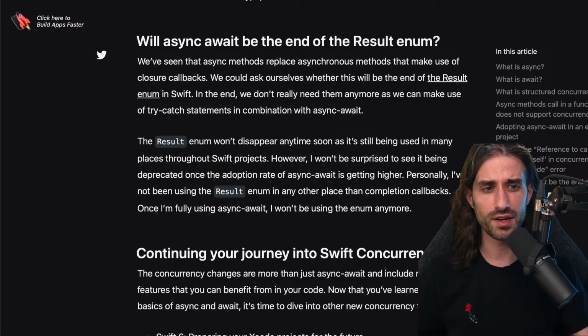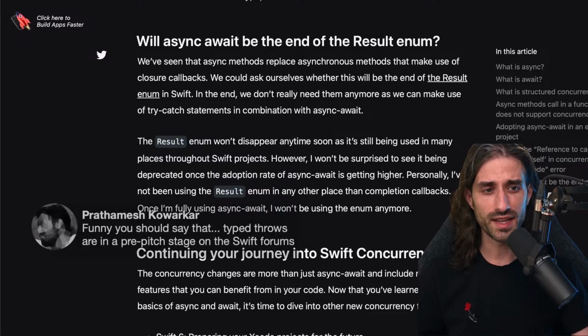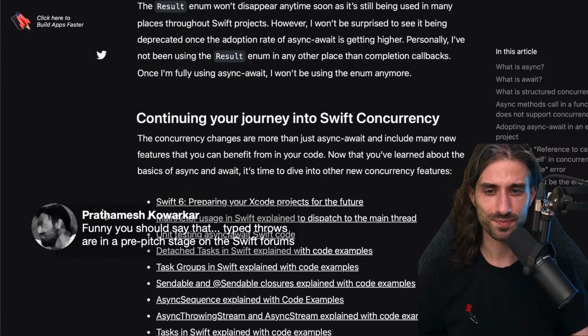But that's indeed a very interesting remark. And I didn't know that typed throws were pre-pitched on the Swift forums. When I have time, I will go and check it. It's interesting to see Swift make that switch.